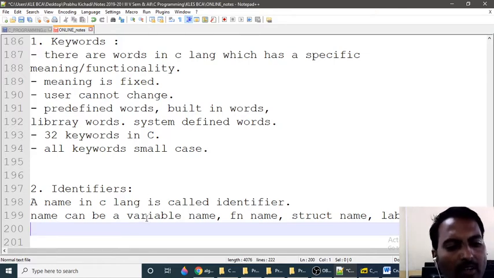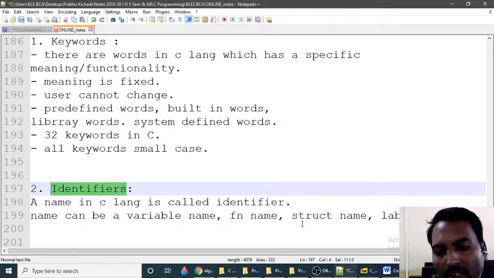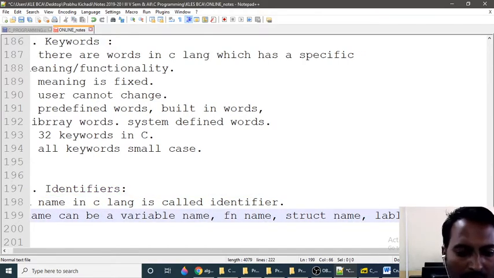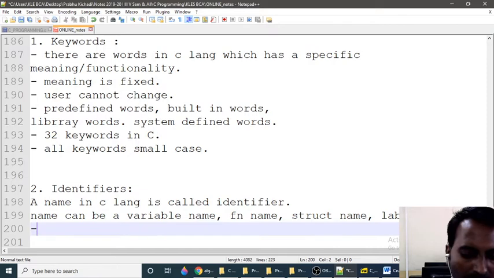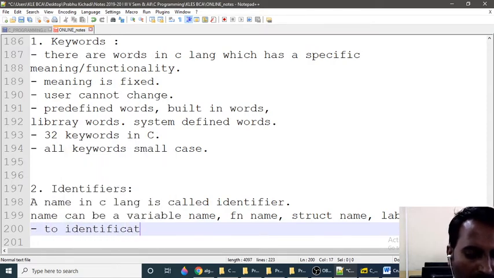Knowingly or unknowingly we are going to define many identifiers in our program, and those words are called identifiers. In order to identify something we need an identifier. That identifier is nothing but a variable name, function name, struct name, label name, etc. So why do we use identifiers? For identification purposes, to identify.